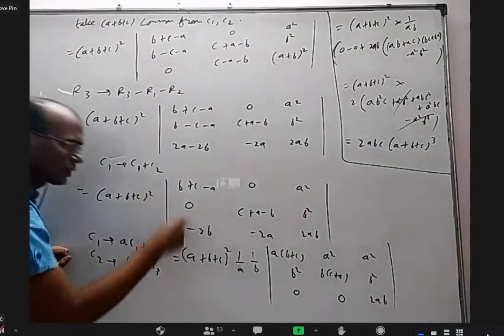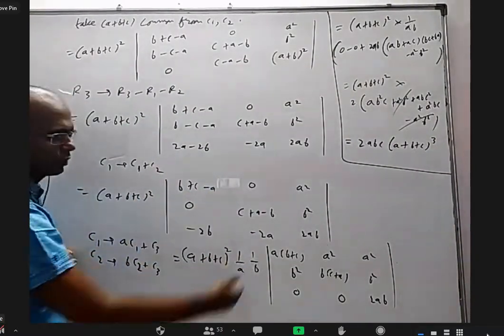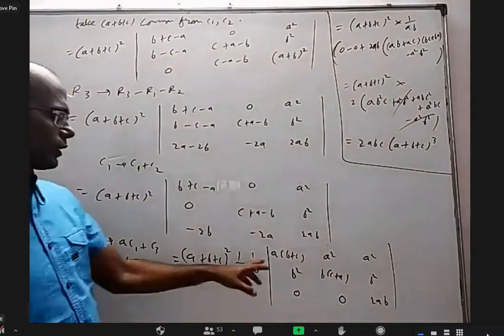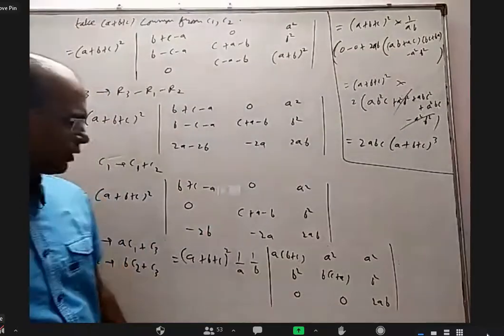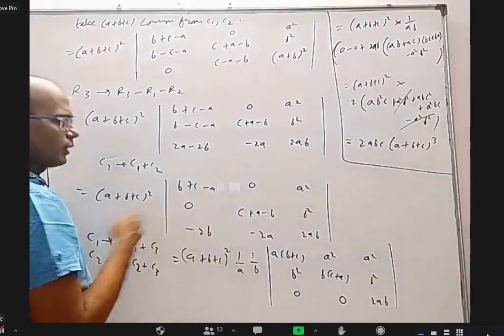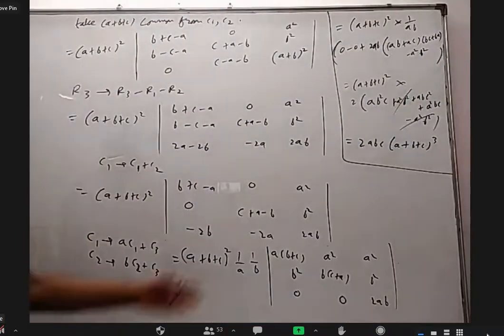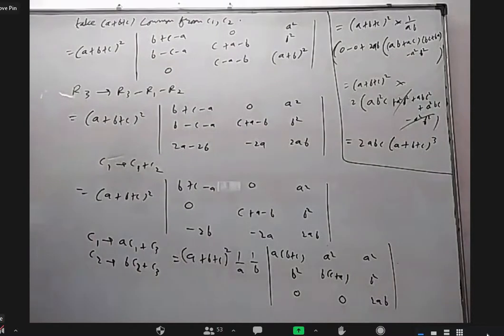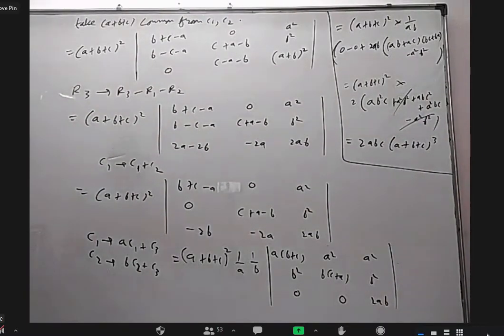So I multiplied this with A. That's why I wrote 1 by A here. Multiplied with this B, so outside I have to multiply with 1 by B. And then after multiplying with A, I added this. After multiplying with B, I added this. In fact, instead of writing this way, I would have done multiply with A here, multiply with B here. Then I would have simply written column 1 as column 1 plus column 3, column 2 as column 2 plus column 3. I just try to cut short one step. Is it okay now? Still anybody any doubt? No, sir.